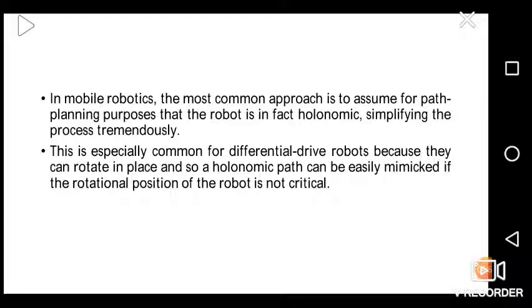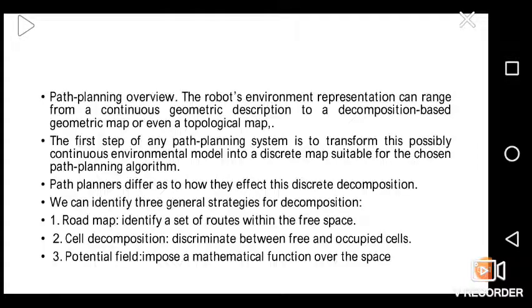This is especially common for differential drive robots because they can rotate in place, so a holonomic path can be easily mimicked if the rotational position of the robot is not critical.